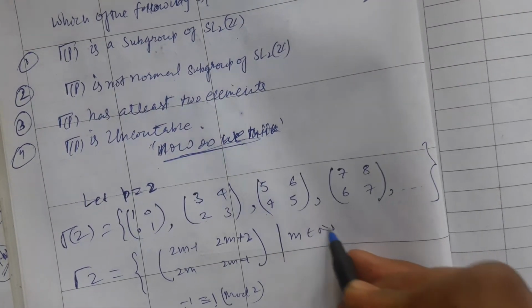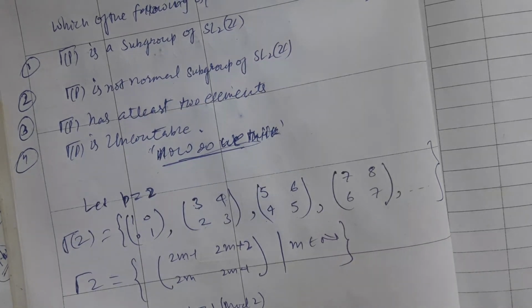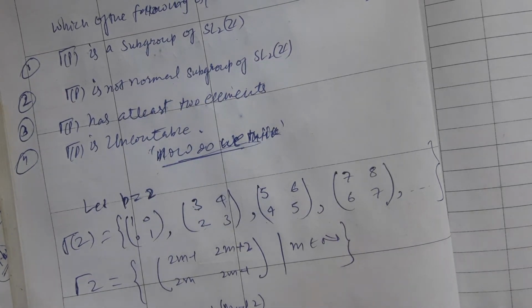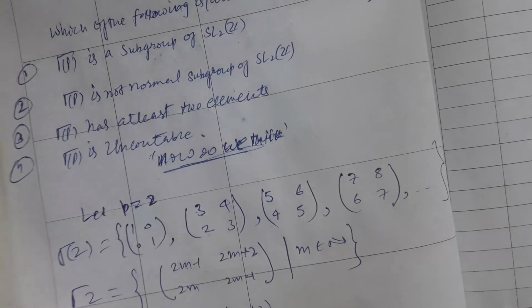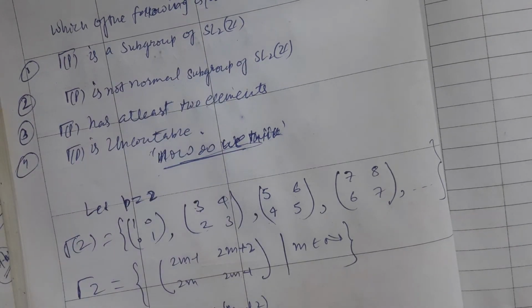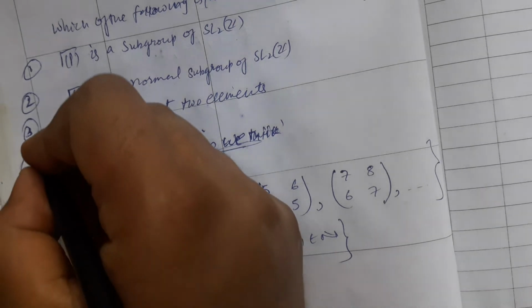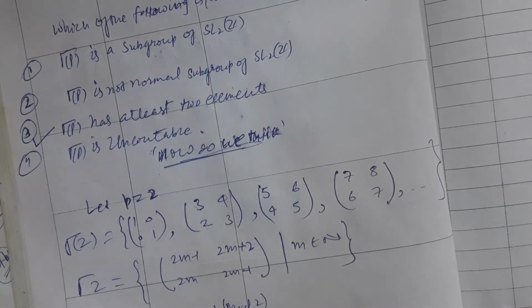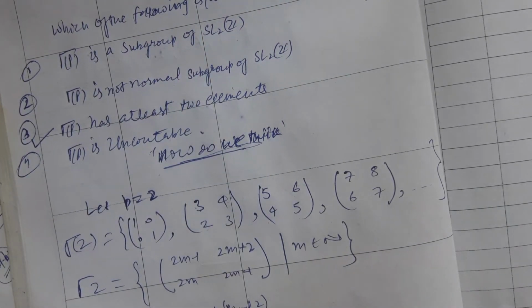M is nothing but a natural number. So this set clearly contains 2 elements. Similarly, when you find gamma 3, that also contains 2 elements, whichever p you choose. So similarly like this p, option 3 is true: gamma p has at least 2 elements.